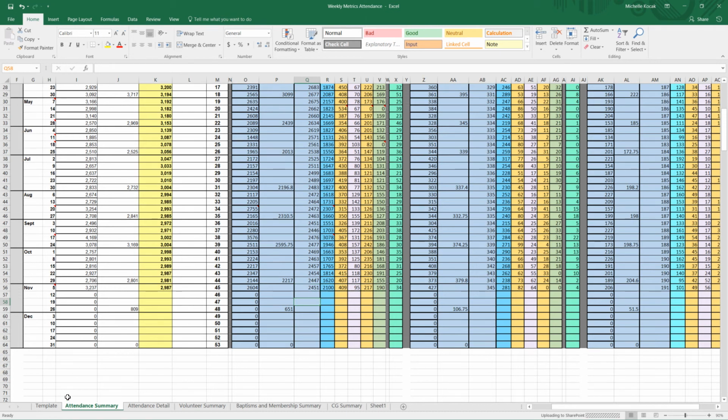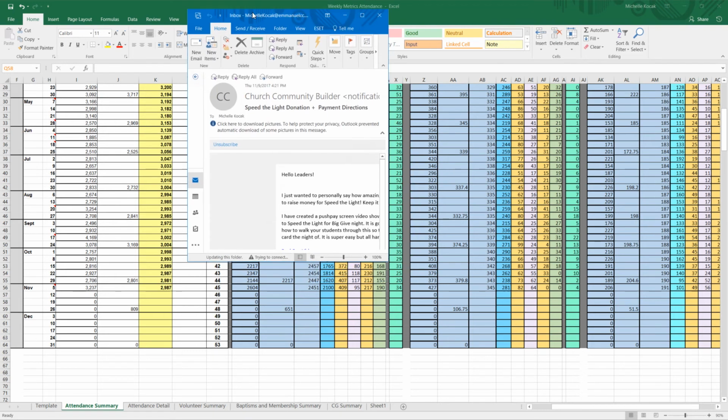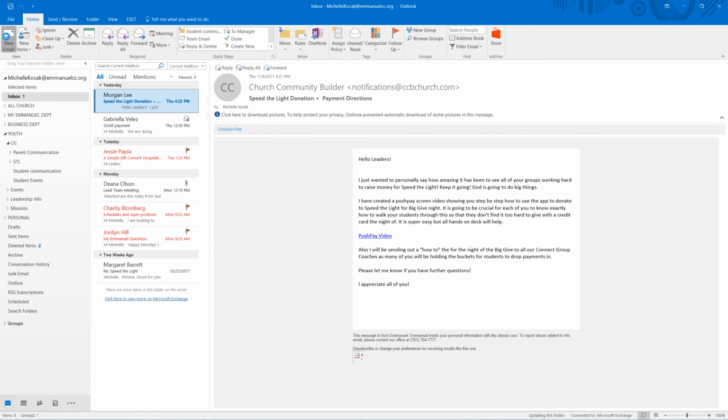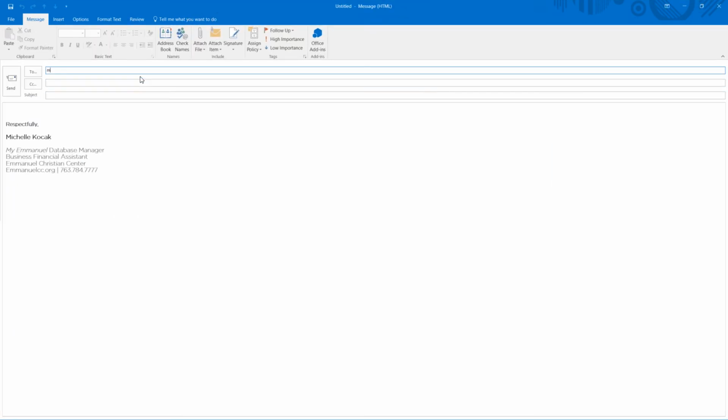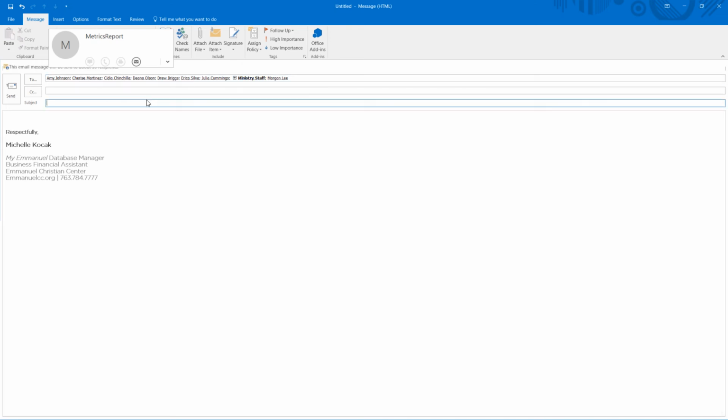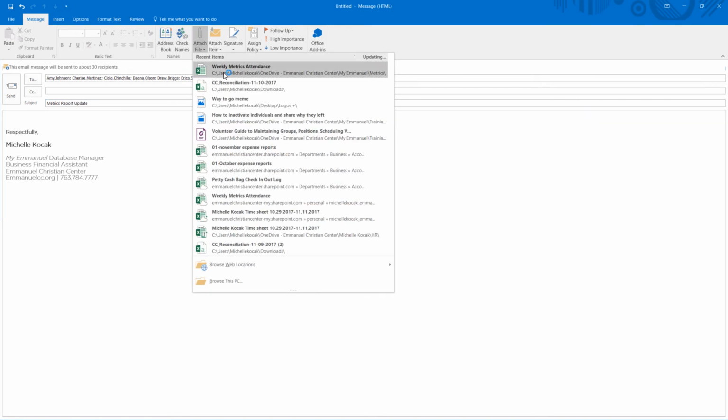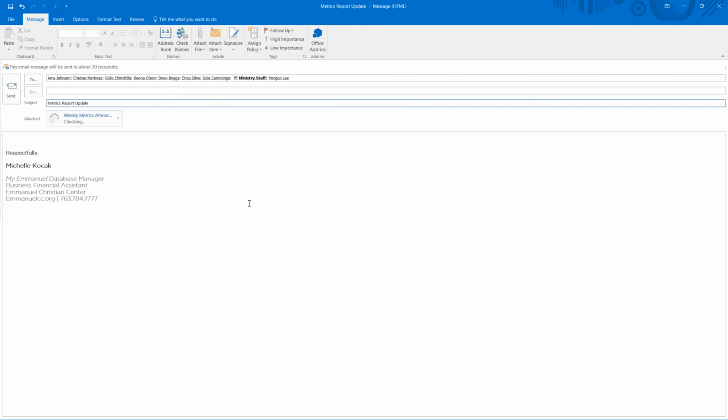Saving that, then you can go into an email and be able to send the metrics report out to the people that need to receive that information. To do so, click new email. Email will generate, and you'll type in metrics report. You'll notice in the metrics report it has the department admins as well as some staff and then the ministry staff for the report. Type in metrics report update, attach the file, and send out the report.